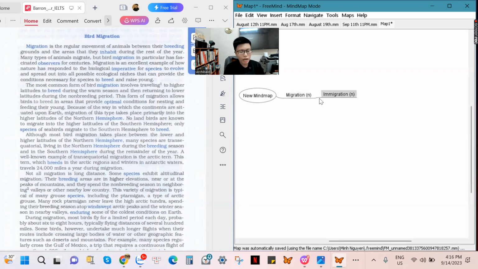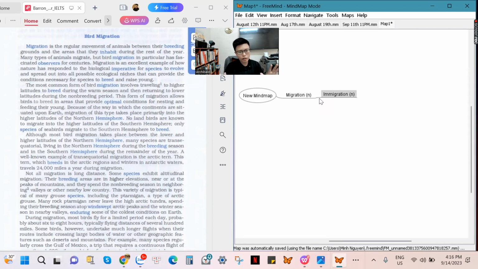But the word immigration means that you will leave this place forever and go to another place for living. So when you want to emphasize that you want to leave this place forever, you use the word immigration.